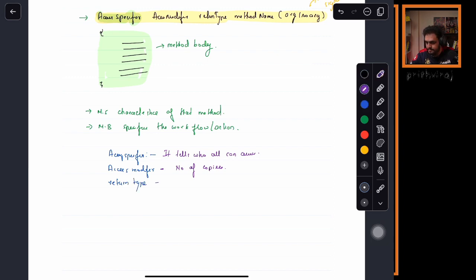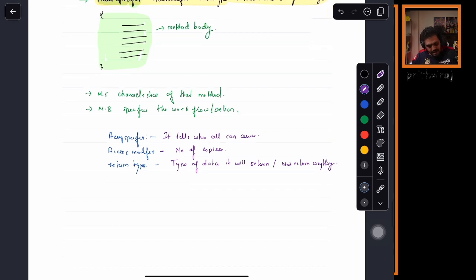Yes. Type of data. It will return, or even not return anything, right? Void. Yes or no? Okay. Next.